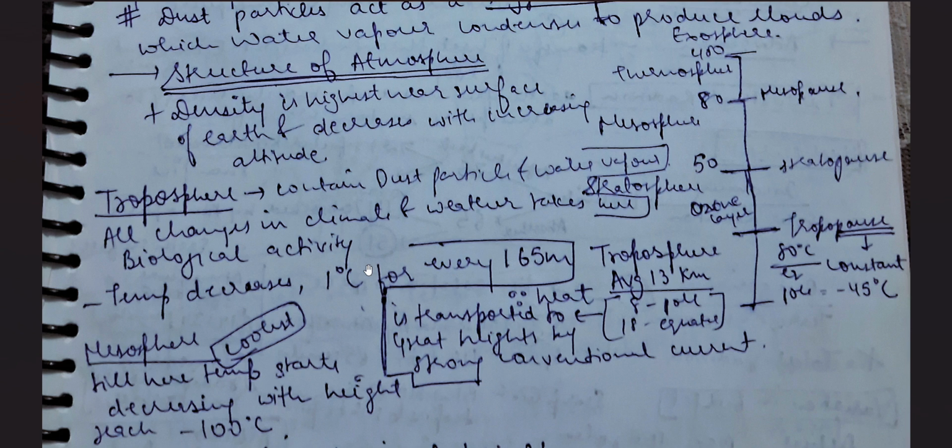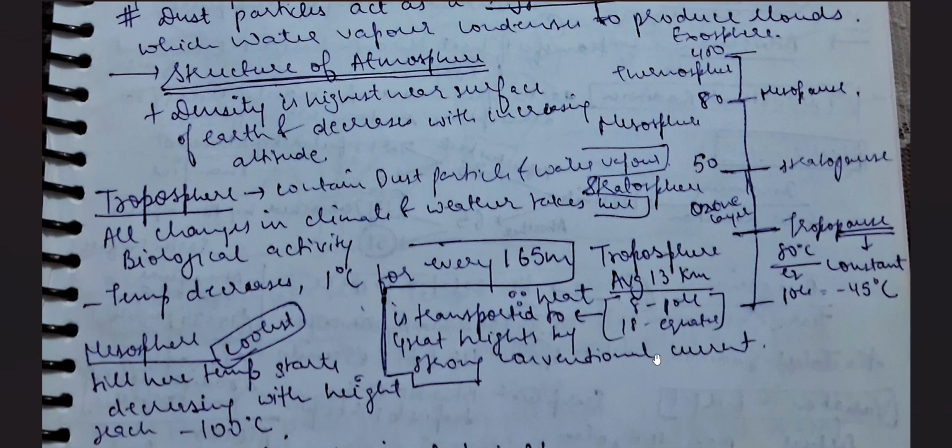Okay, then the second layer, that is the stratosphere. This we already read, and this does not play such an important role. But one point you need to note down is about the difference. The average troposphere is 13 kilometers, but at the poles it is 8 kilometers and at the equator it is 18.